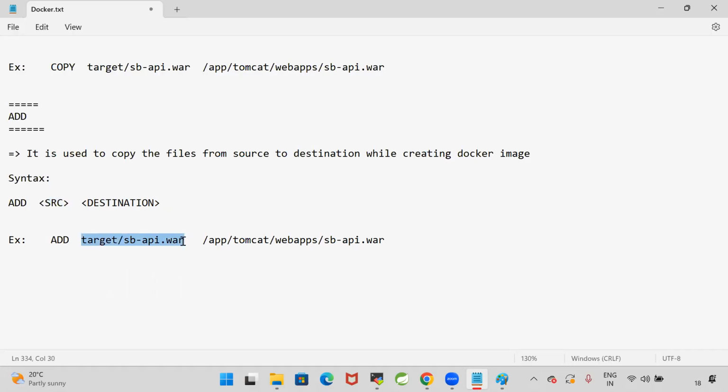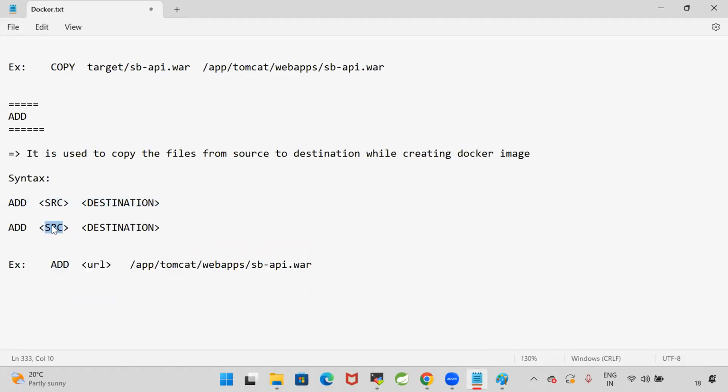Here, you need not give the source location. You can give the URL also. From the particular URL, I want to download the file and I want to copy it to that location. So here, copy will take from one location to another location, whereas add command will support the URL also. Either you can give the source location or you can give the HTTP URL. Suppose my file is available in some other system. I want to download it by using the URL and I want to keep it in the destination.